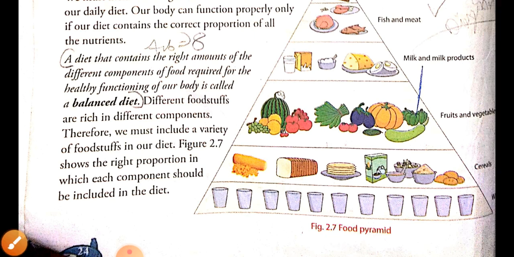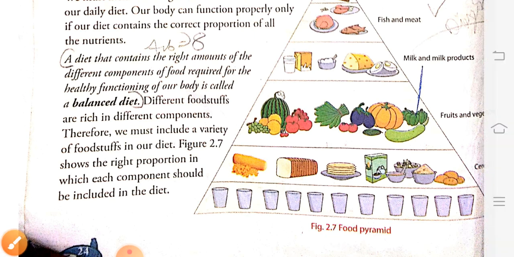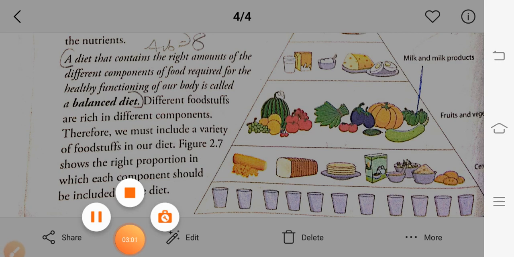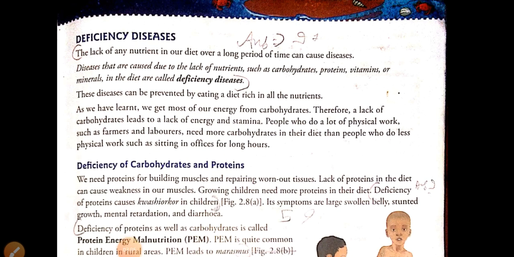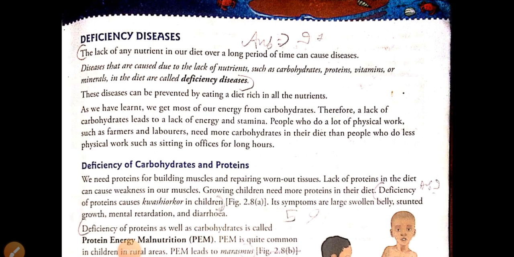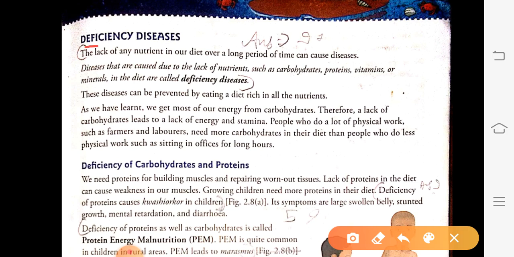Now today we will learn the further chapter. What is that? The further chapter includes deficiency diseases. See, till now we have learned what nutrients are required by our body. Now we will learn what happens when these nutrients are not present in our body.